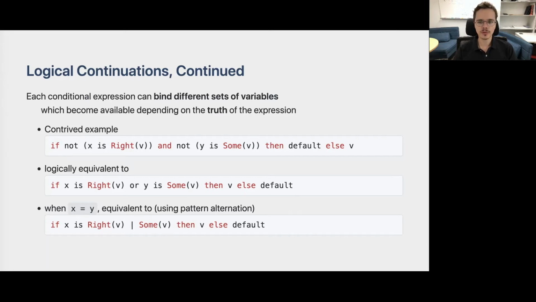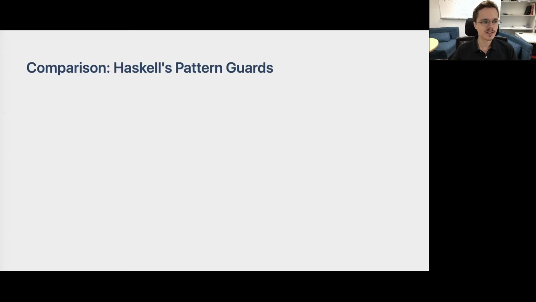We will not go through the formal rules of pattern flowing in this presentation, but the basic idea is that the typing rules for conditionals output two contexts, one for the true value of the expression and one for the false value of the expression. And these contexts are threaded through the conditional expressions in the expected way. Now let us compare what we have seen so far with Haskell's pattern guards.